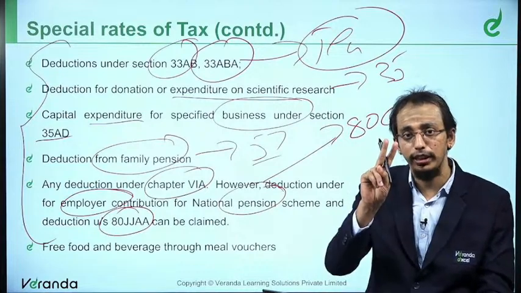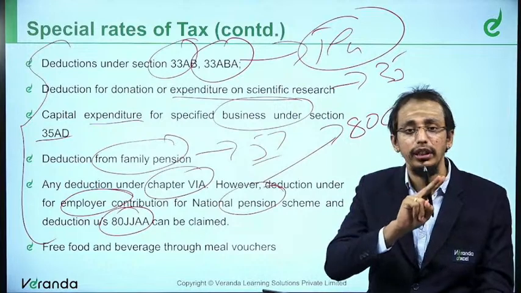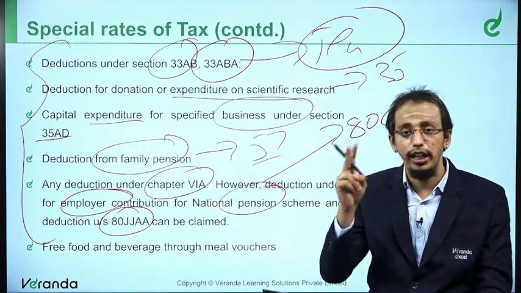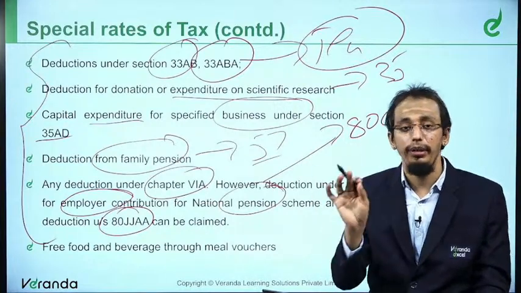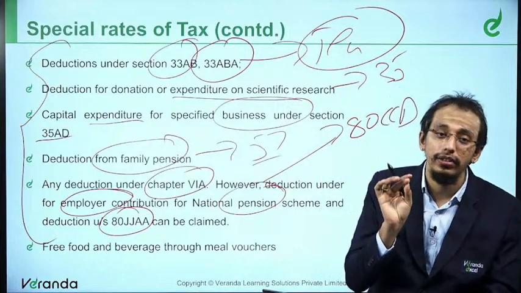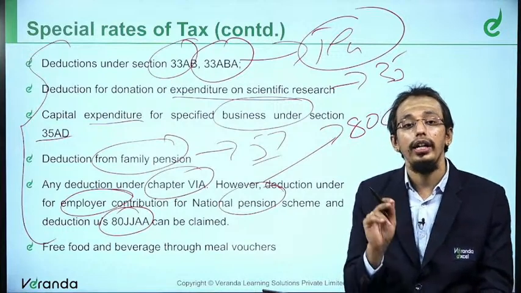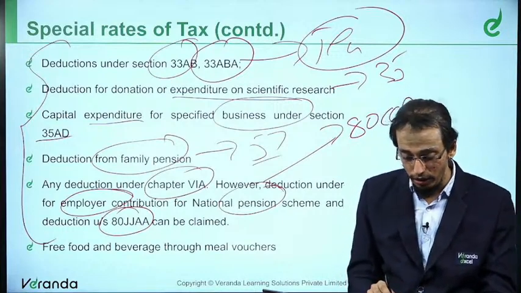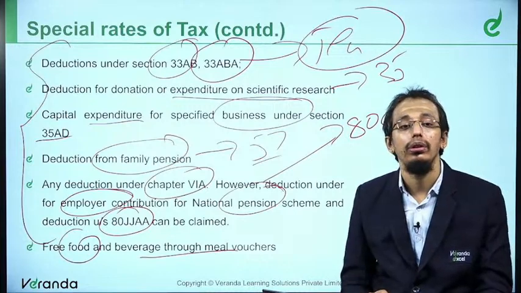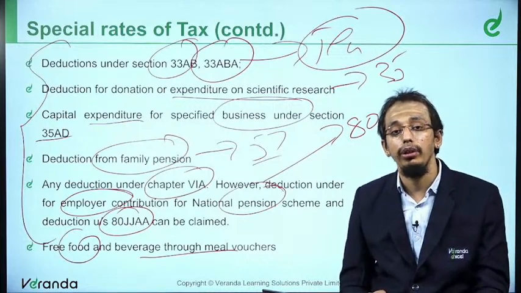That means only 2 Chapter 6A deductions can be claimed. Other Chapter 6A deductions cannot be claimed. 80C, 80D, 80DD, nothing can be claimed. Only 2. One is 80CCD, which is also only employer contribution to National Pension Scheme, and 80JJAA can be claimed. Free food and beverages through meal coupons cannot be claimed.